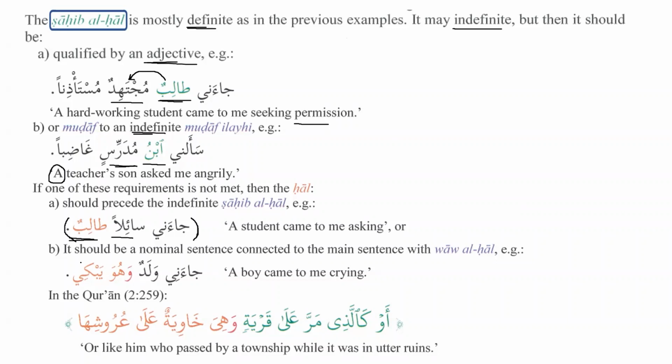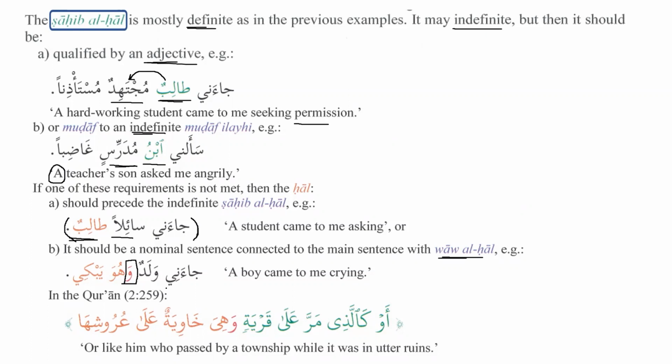And also, this is the most common, and this is the one that has been used a lot in the Quran. It should be a nominal sentence connected to the main sentence with waw al-hal. That is the most important thing, and that is what we will focus on in the Quran as well, inshallah. Ja'ani waladun wa huwa yabki. A boy came to me crying. So we know that this is waw al-hal, and after waw al-hal, generally we have a nominal sentence. However, there is a possibility that we can have a verbal sentence as well.